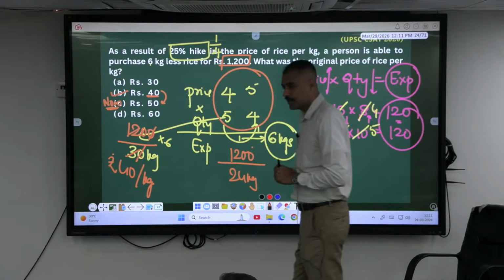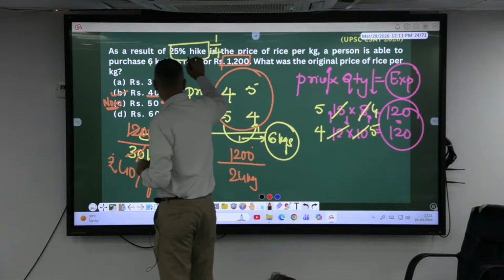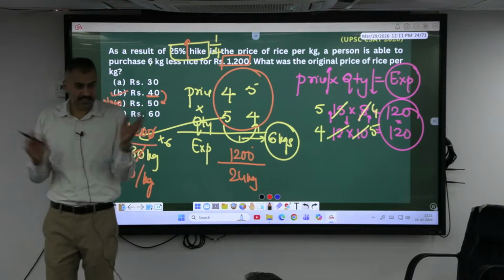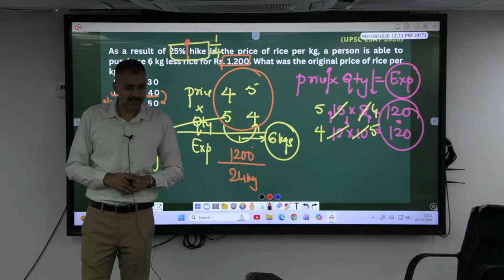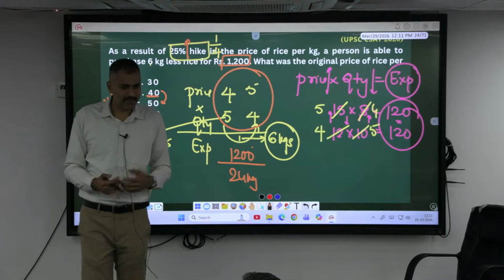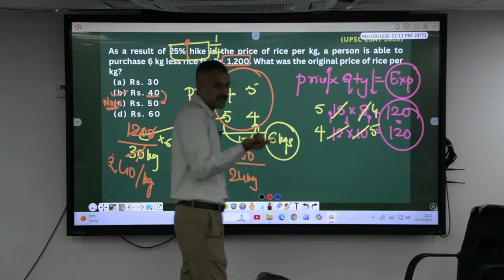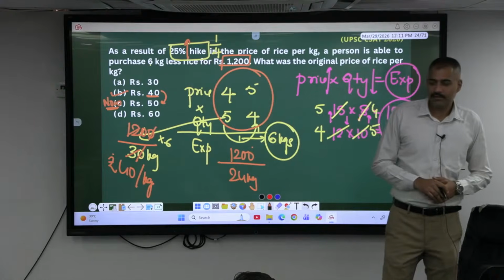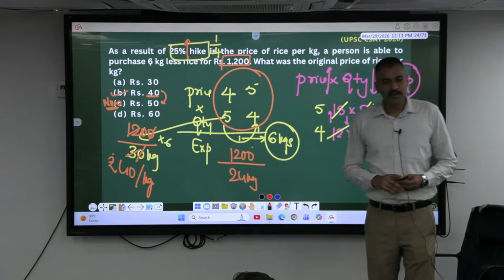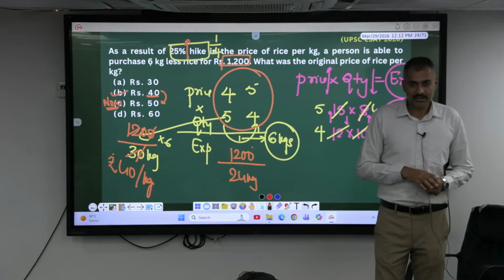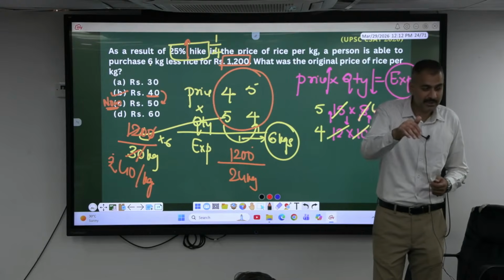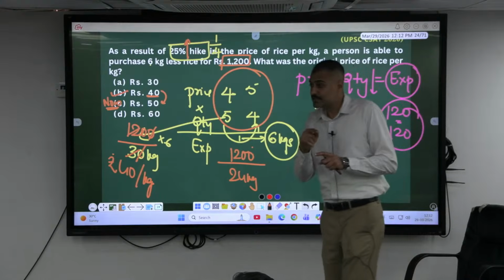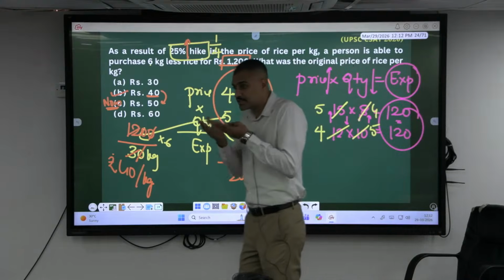Listen carefully. If the price is increased by 25%, if 1 kg price is 25% more, then 10 kgs price also has to increase by what? 25% only. Now if the price increases by 25% and I am still buying the same quantity as before, my expenditure increases, decreases, or remains the same?